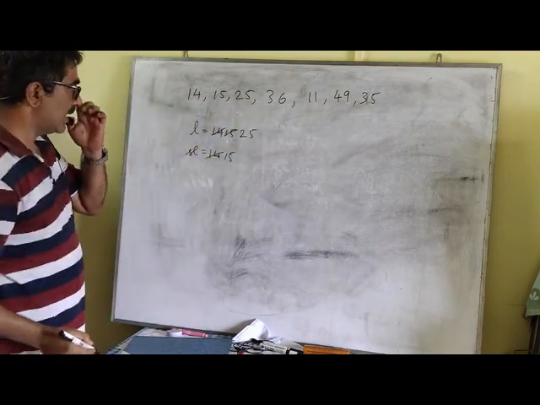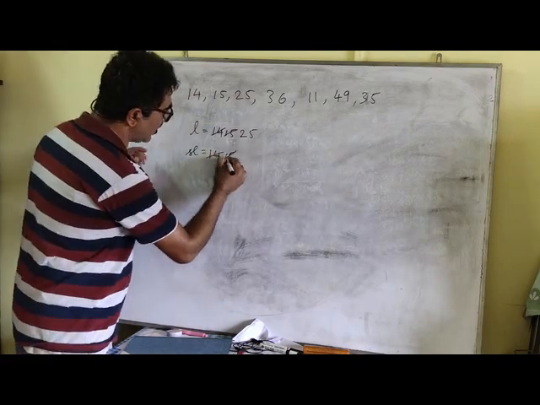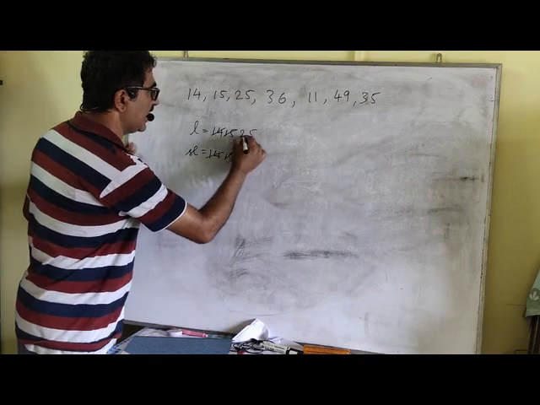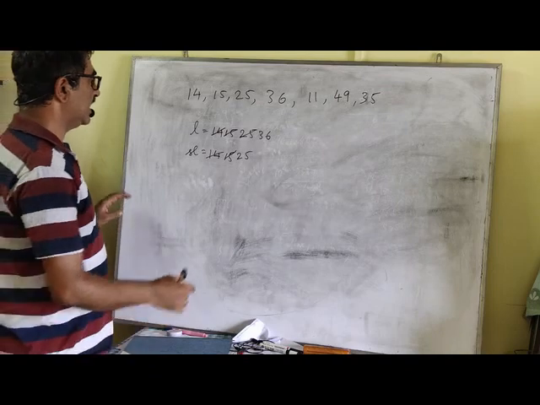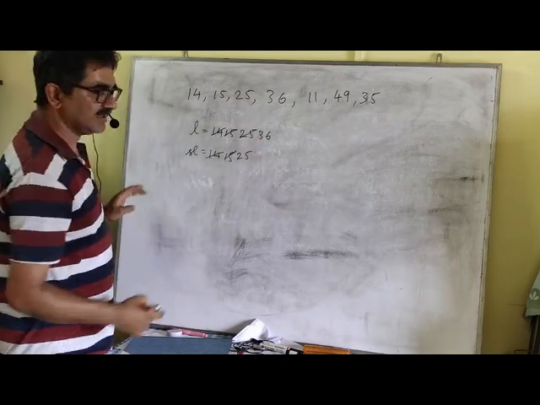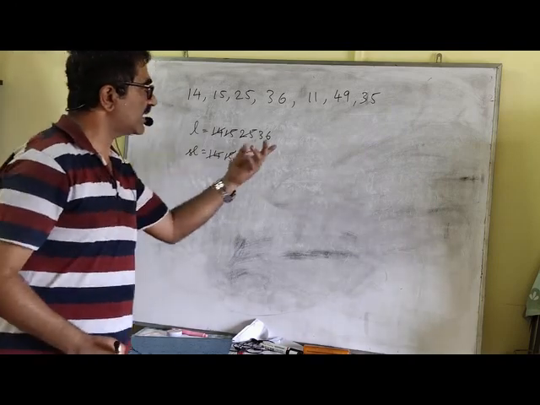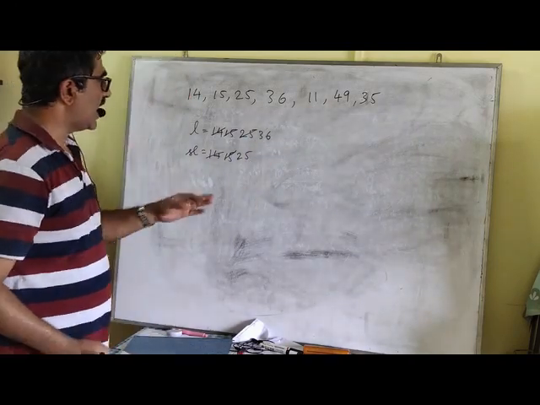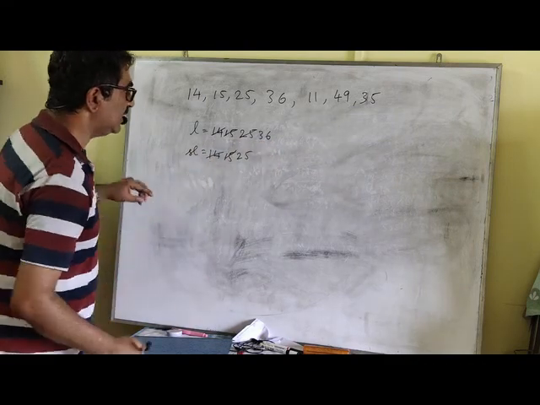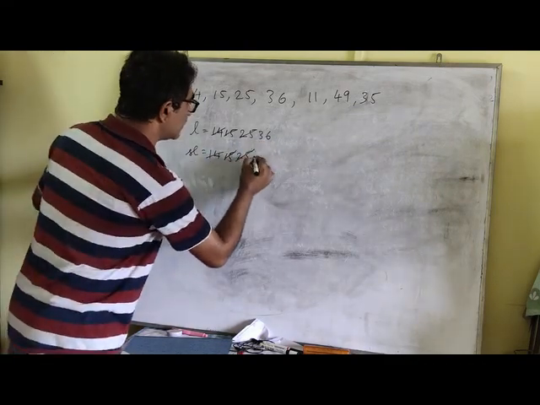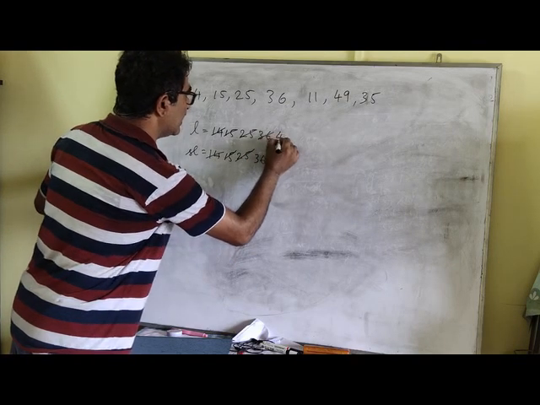Next comes 36. Now, is 36 greater than L? Yes. So this 25, I'm going to store in SL and L will be 36. Now what do we have? Next we have 11. Now 11 is not greater than 36 and neither is it greater than SL. So we'll go for the next value, that is 49. And 49 is greater than L. So I'm going to write over here 36 and this will be 49.